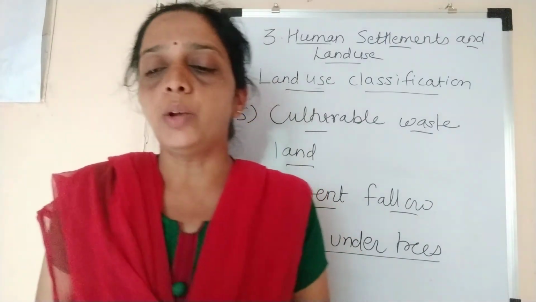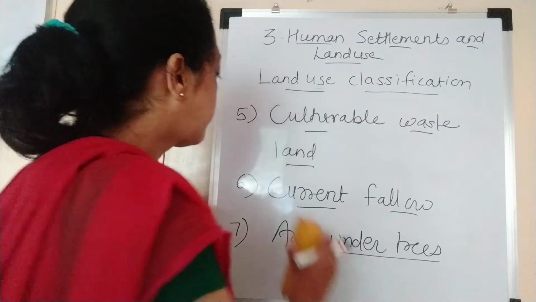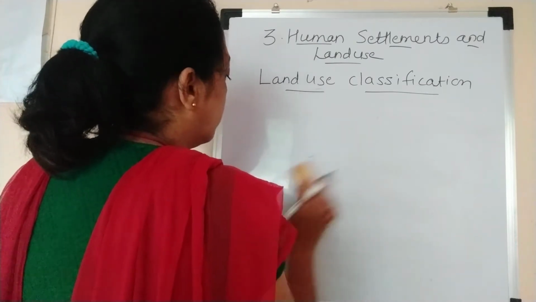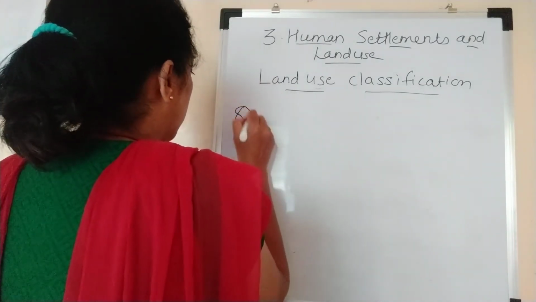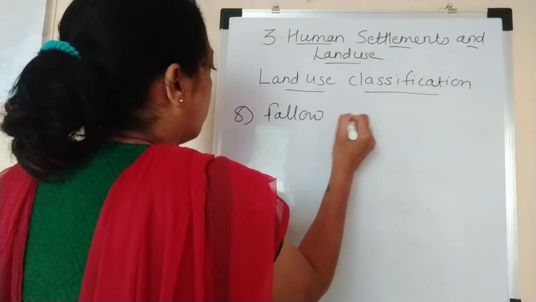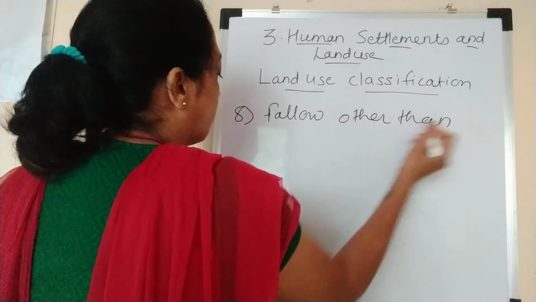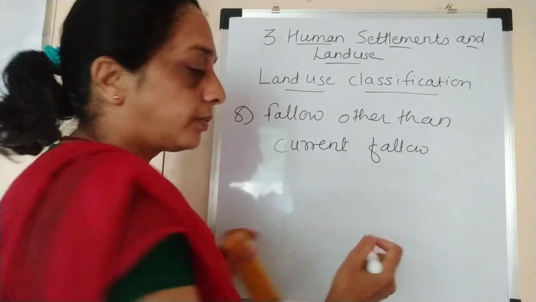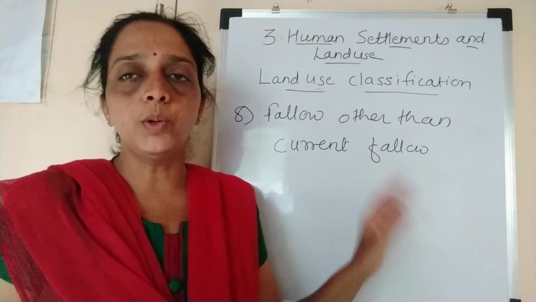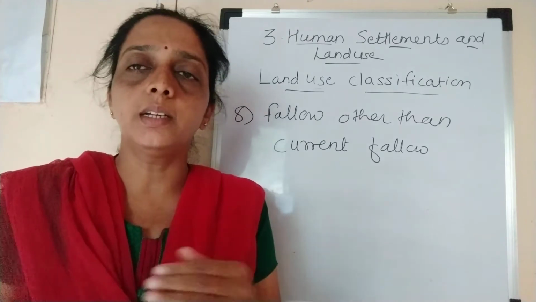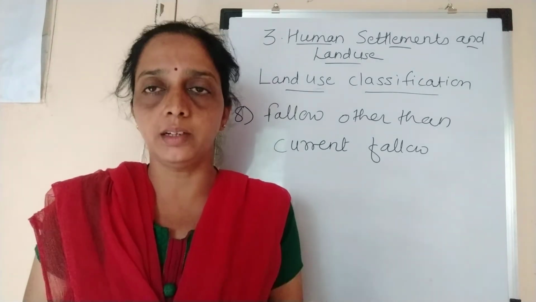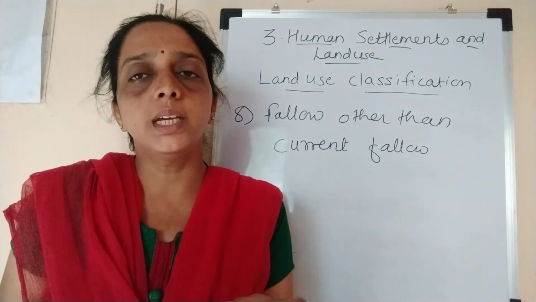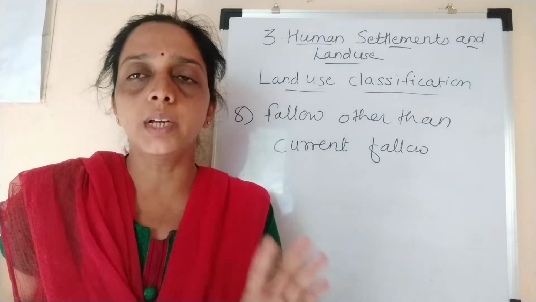The next is fallow other than current fallow. Fallow land, as I explained, is land which is kept without agriculture, because for many years cultivation has taken place, and so to regain fertility the land is kept without any agriculture.